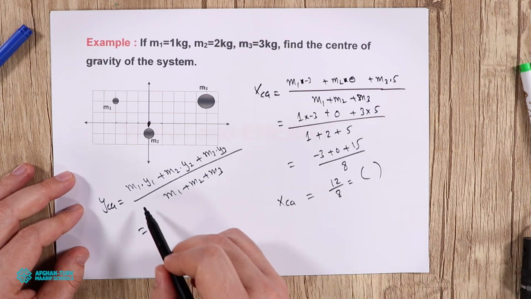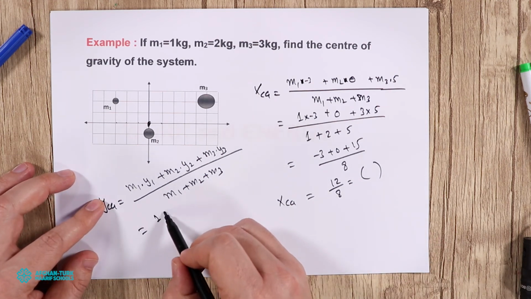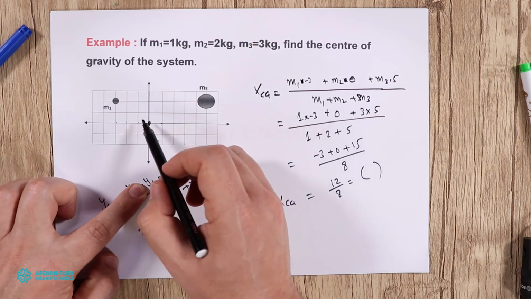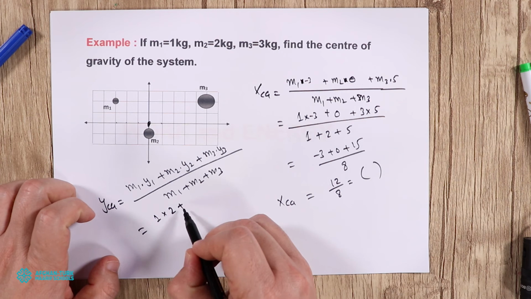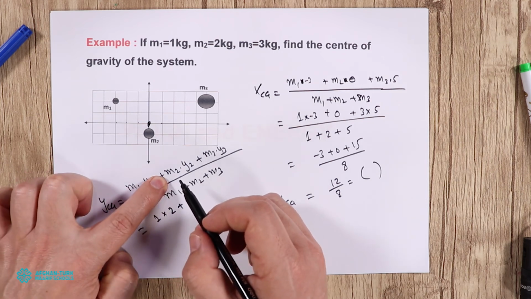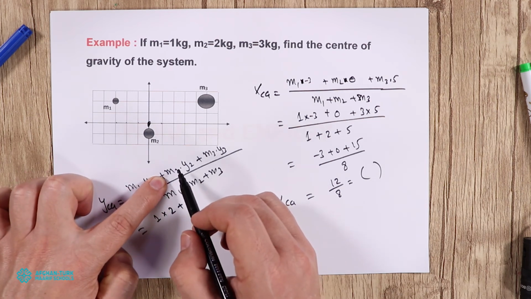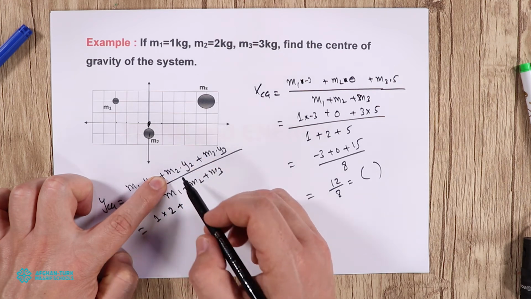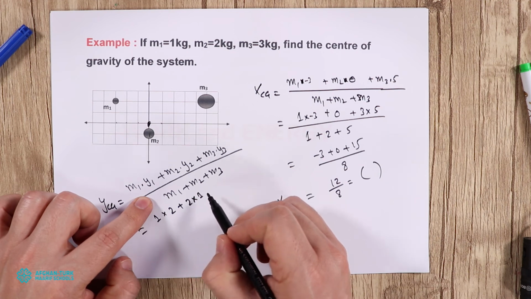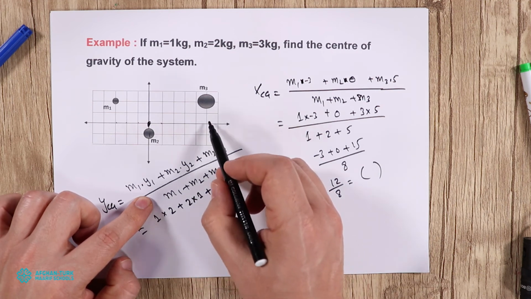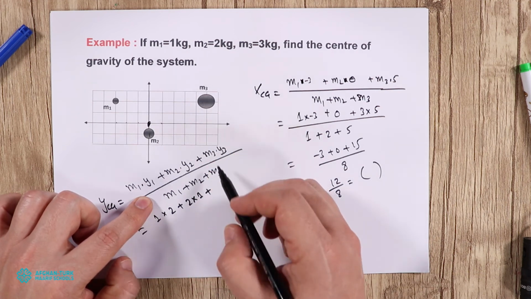Again, just put in the values: 1, how many points away? 1, 2, so multiplied by 2, plus the m2 object, which is exactly 2 multiplied by 1 point away, plus m3, how many points? 1, 2, 3.